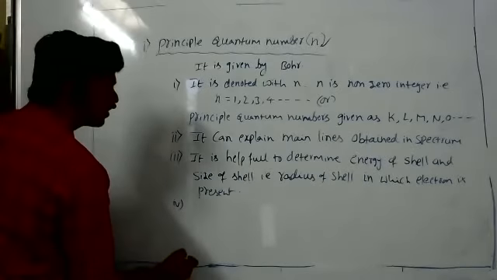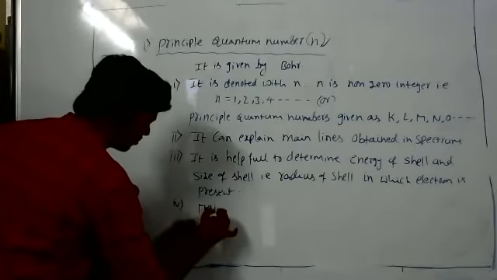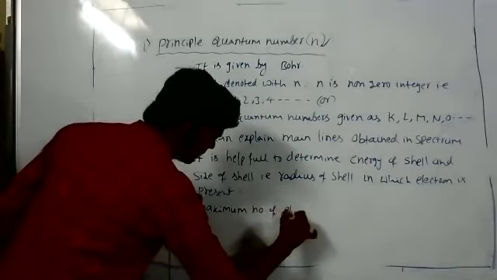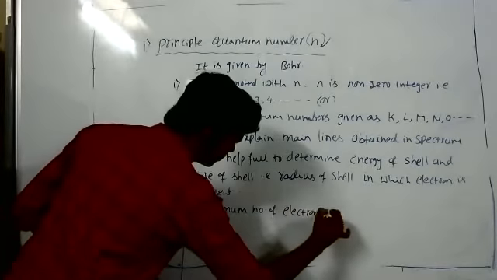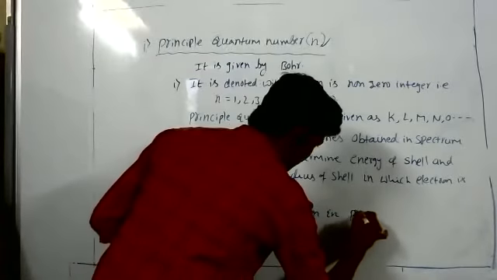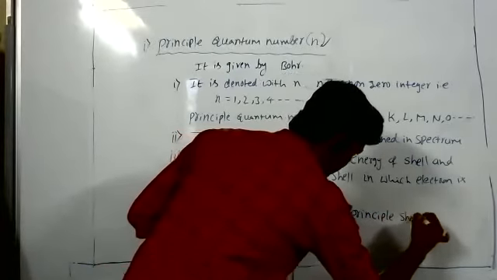So next one, the maximum number of electrons that can be accommodated in each shell is 2n square. The maximum number of electrons in a principal shell is 2n square.